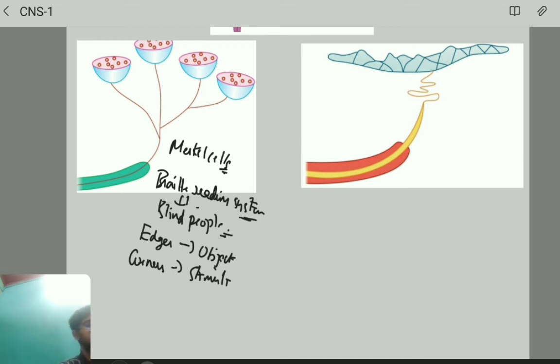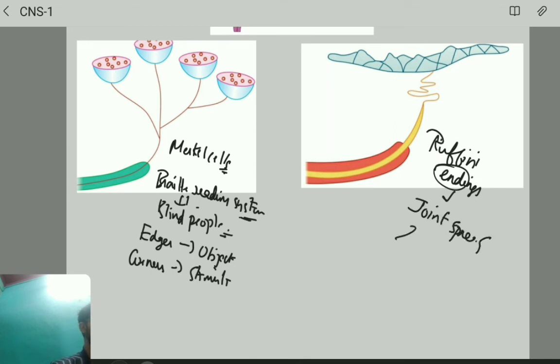Understand? Now here we have the Ruffini endings. Ruffini endings are going to detect the joint spaces as well as any skin stretches. That's it. Do you all understand?